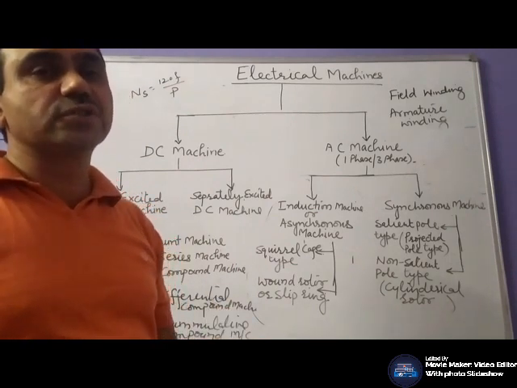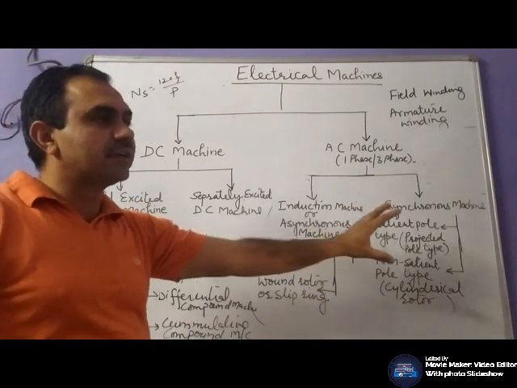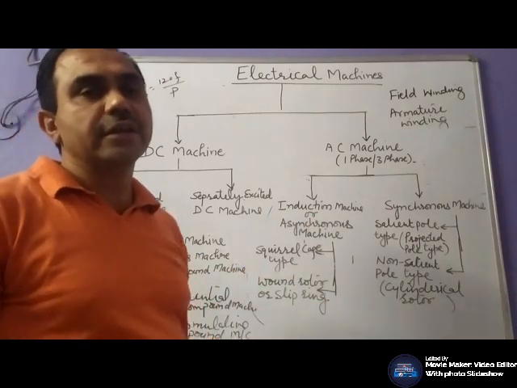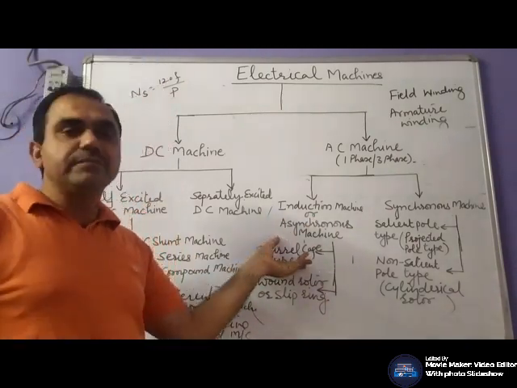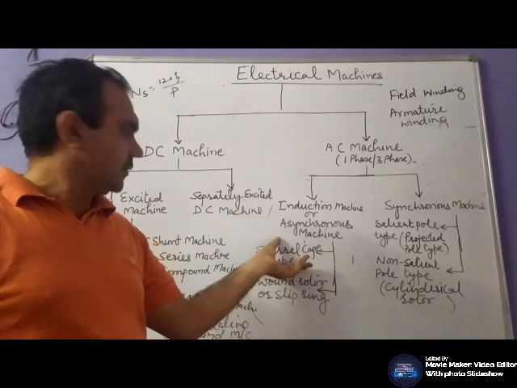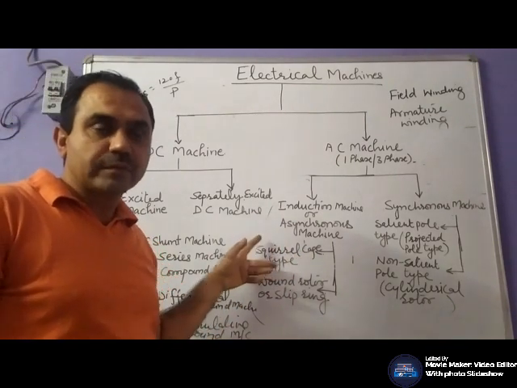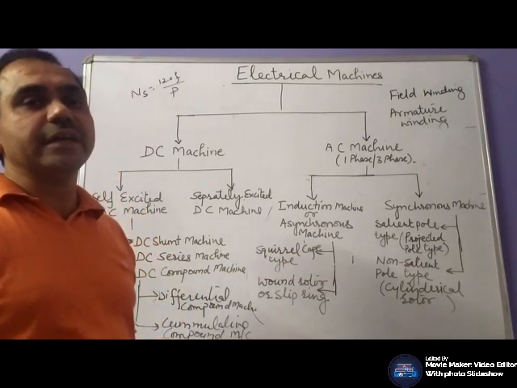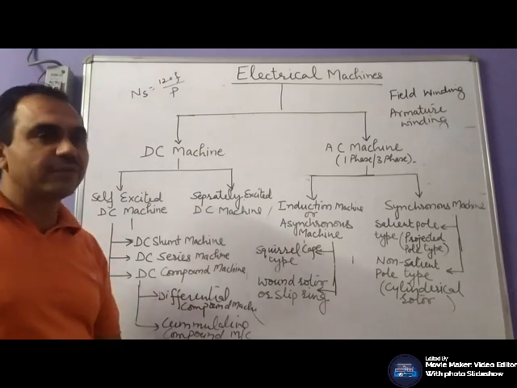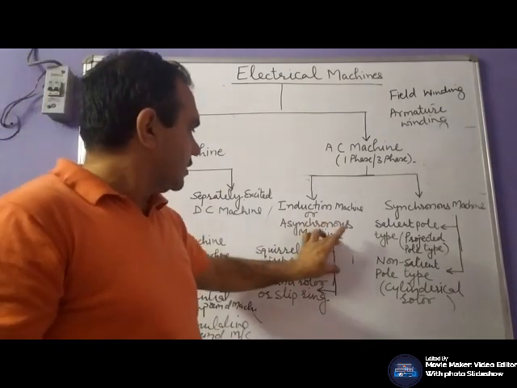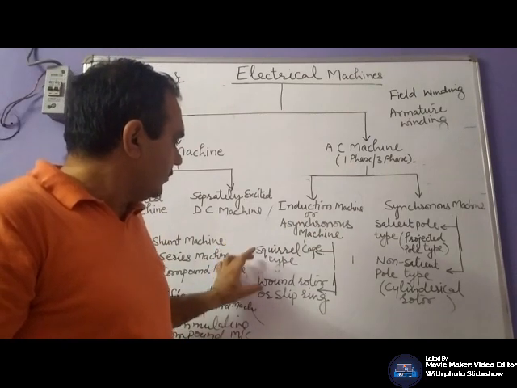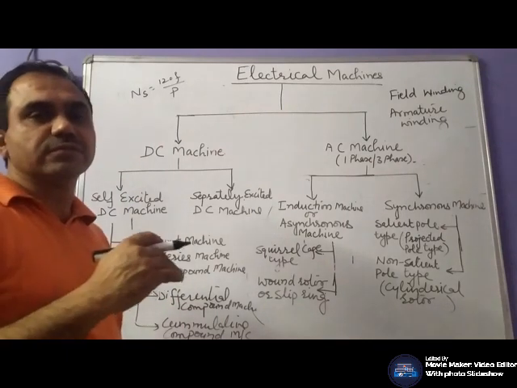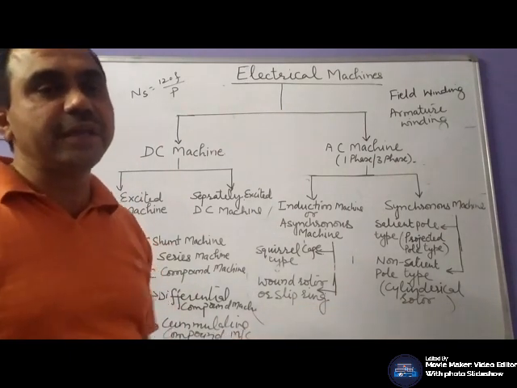They are just short circuited. We place a conductor or a coil on the rotor side and short circuit it. It may be squirrel cage type. In squirrel cage, it may be single cage or double cage, that depends on the design or configuration of the machine, in which conductors are placed on the rotor, which are short circuited by end rings.